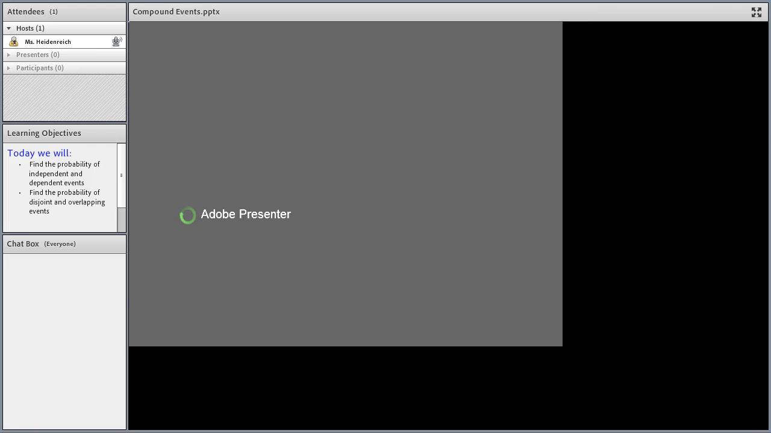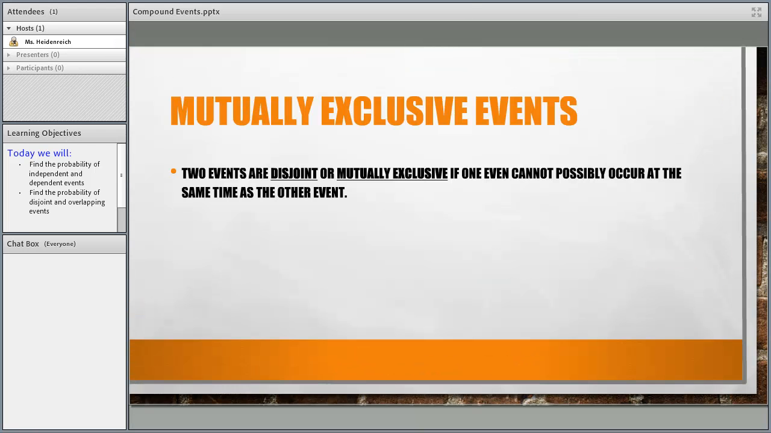All right, let's talk a little bit about what mutually exclusive means. Two events are disjoint or mutually exclusive if one event cannot possibly occur at the same time as the other event. This is totally different than independent events. We're talking about only performing an event or experiencing an event one time, and we have different things that could happen on that event. And so that's different than independent events, which is like doing two different trials.